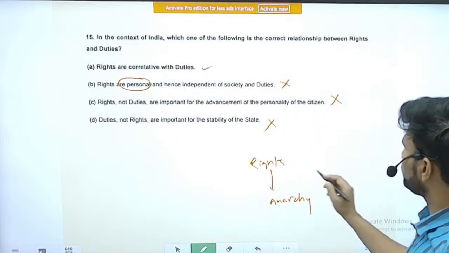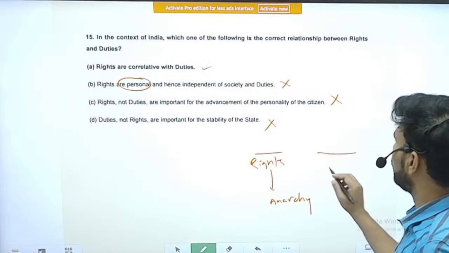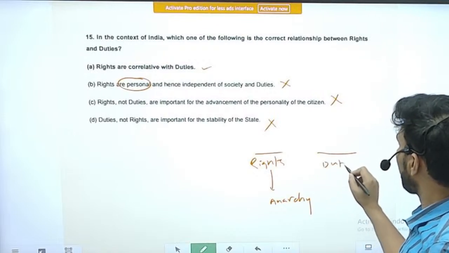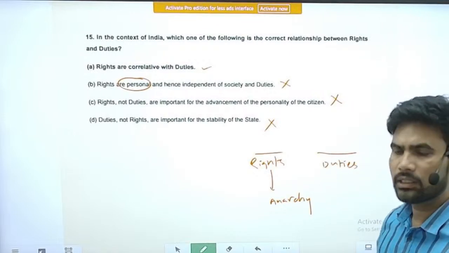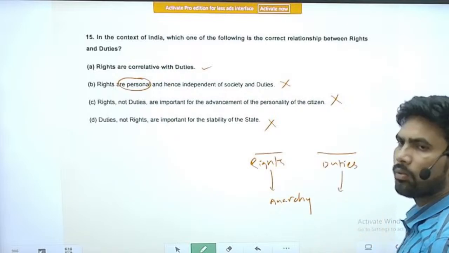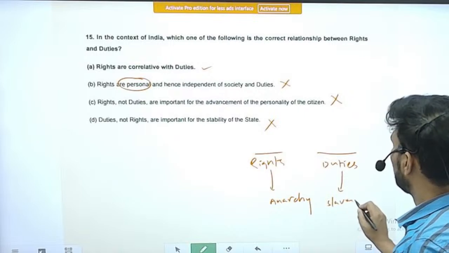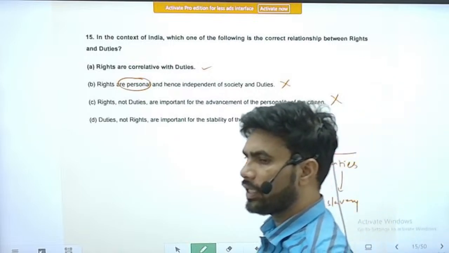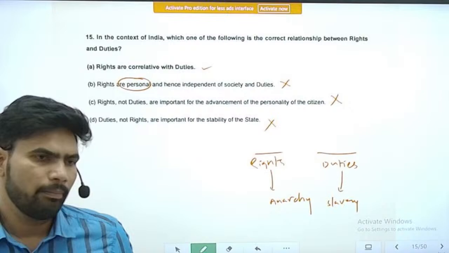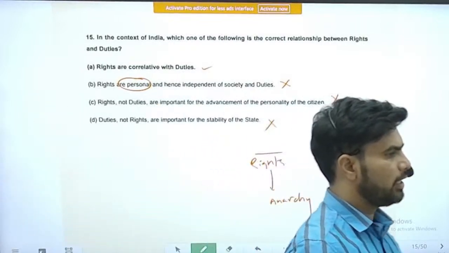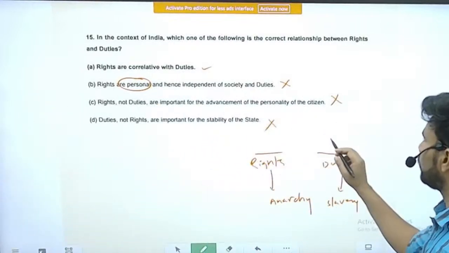Suppose in a society there are only duties and no rights, then this society will move towards slavery. All the people, at the end of the day, will become slaves of the state and the ruler, whoever is there.